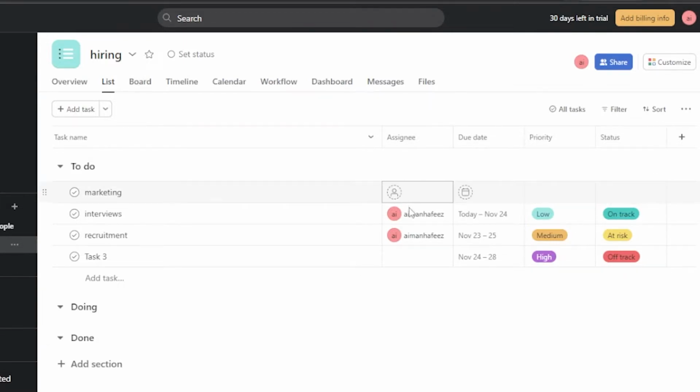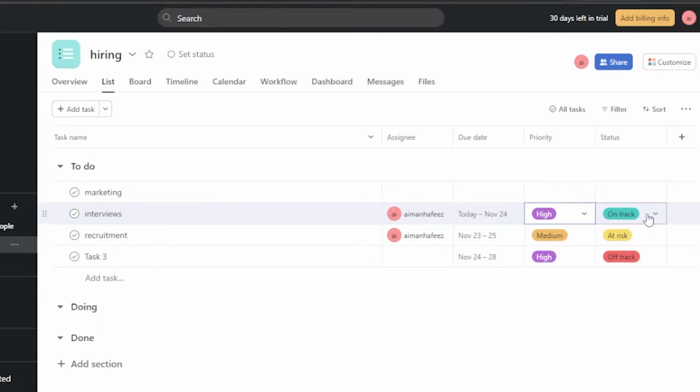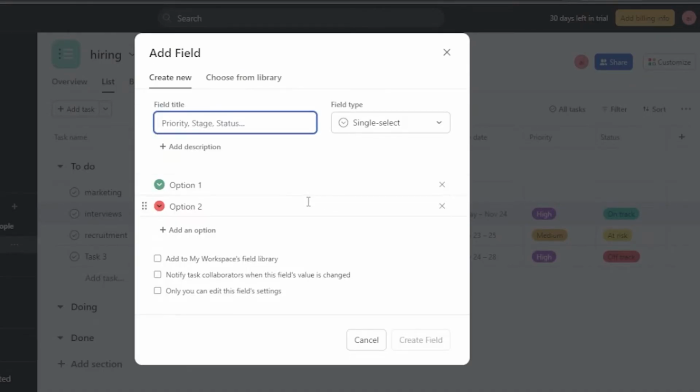So let's say this is the assignee. I have assigned this to myself. Then I have a due date. This is going to be due on this date, this is going to happen on this date, and this is going to happen on this date. Then I have a priority. If you want to set a task to high priority, you can just click on this option and it is on high priority. And if you want to see the status, you can also go and add different statuses to your whole task. And if you want to add another field, you can just go on and select field.